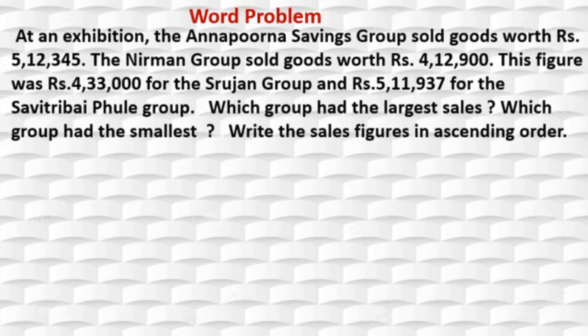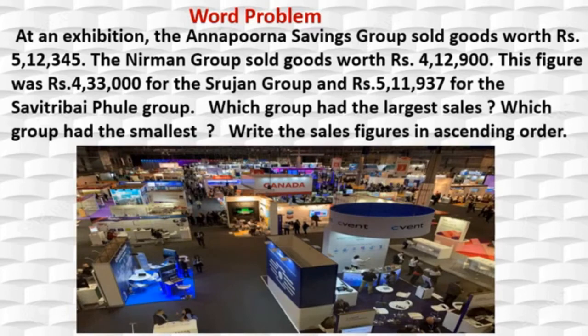This is the question. At an exhibition, the Annapurna Savings Group sold goods worth rupees 5,12,345. The Nirmana Group sold goods worth rupees 4,12,900. And this figure was rupees 4,33,000 for the Srujan Group and rupees 5,11,937 for the Savitribai Phule Group. Okay, this is given in the question.